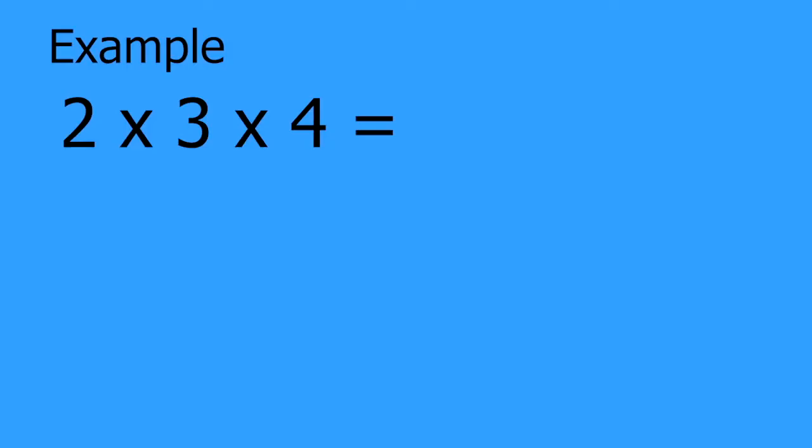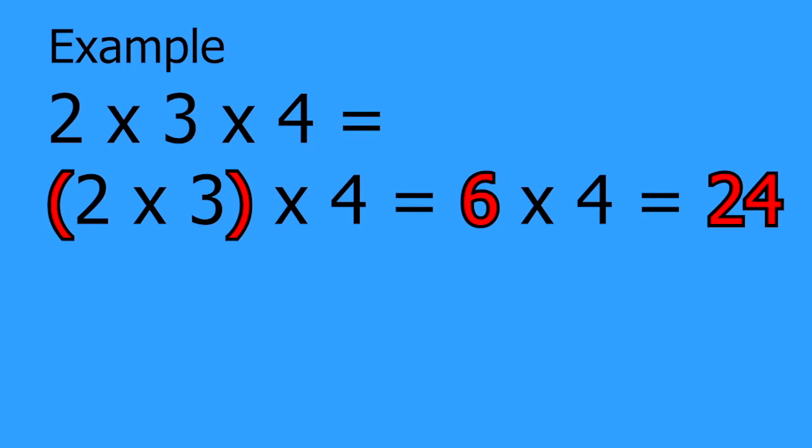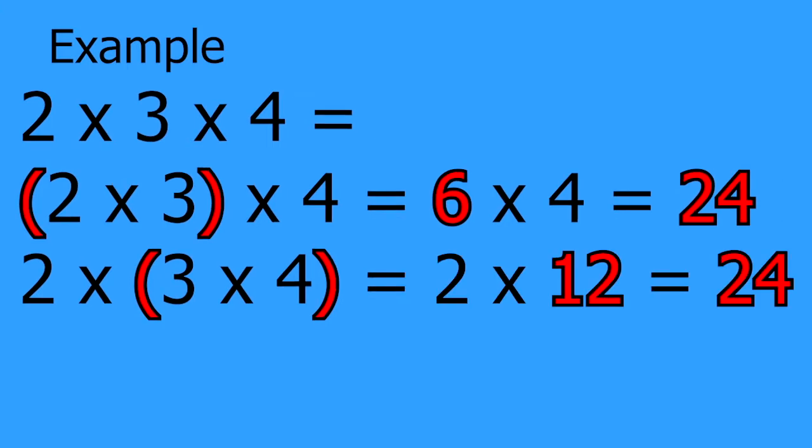For multiplication, let's say you want to multiply these 3 numbers, 2 times 3 times 4. The same rule applies. Let's say we multiply 2 and 3, we would get 6. Multiply it by 4 afterwards, you get 24. Now, if you change the order and you decide to multiply 3 and 4 first, which gives you 12, then you multiply 2 times 12, you still get 24. So the answers are still the same. Now, this rule is known as the associative property. As I mentioned in the beginning of the video, some textbooks actually break it into two versions. You have the associative property of addition and the associative property of multiplication. As you guys can sort of see, this is one and the same.